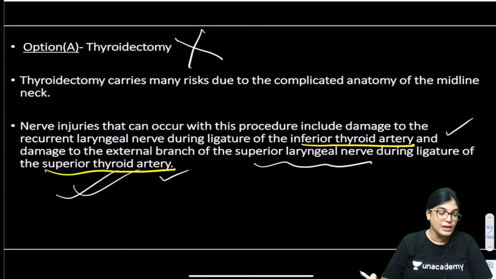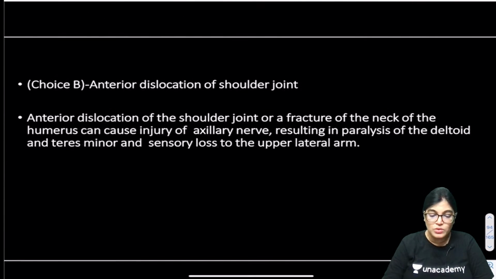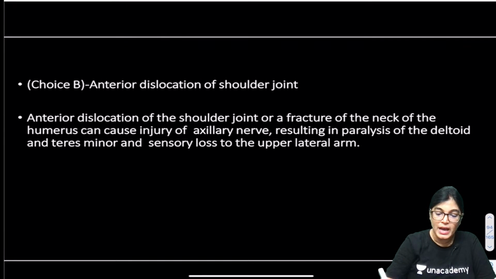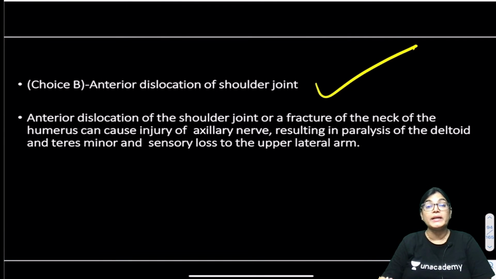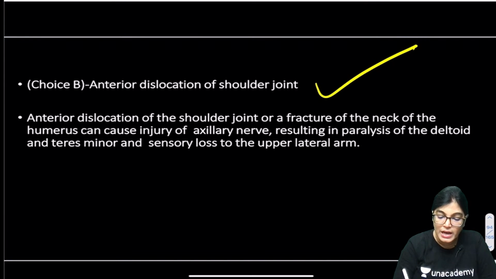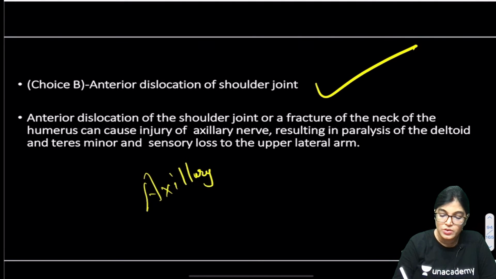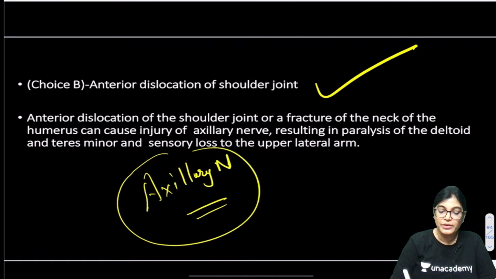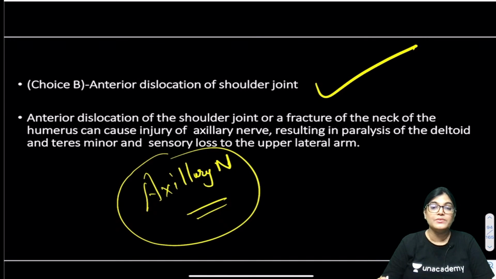So, this can't be the correct answer. Now, moving to anterior dislocation of shoulder joint. Anterior dislocation of shoulder joint again can't be the correct answer, because when there is anterior dislocation of shoulder joint, the neck of humerus is involved and it will lead to the injury of axillary nerve. Which nerve will be injured? Axillary nerve. And we know that axillary nerve is supplying which two muscles? Deltoid and teres minor muscle.